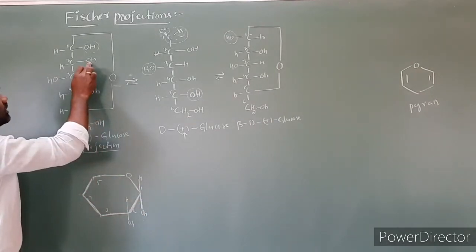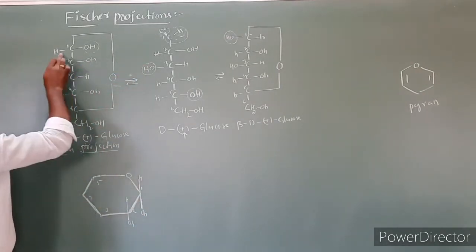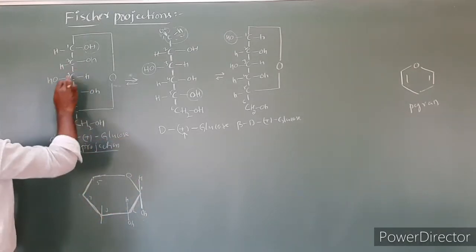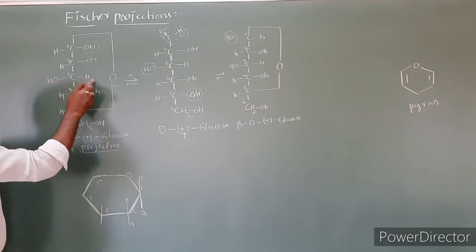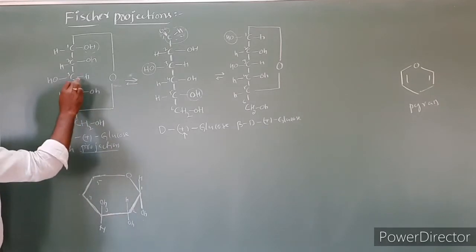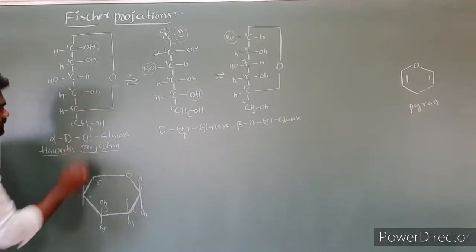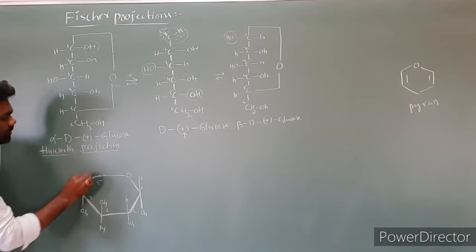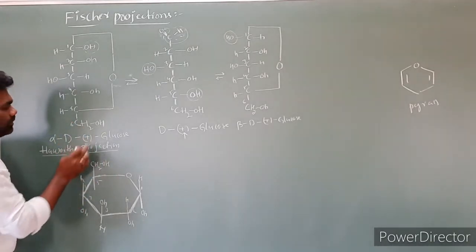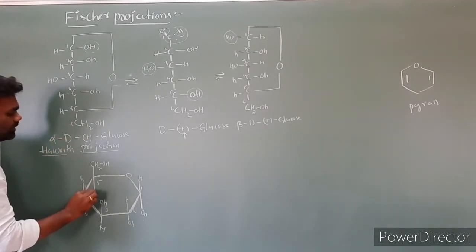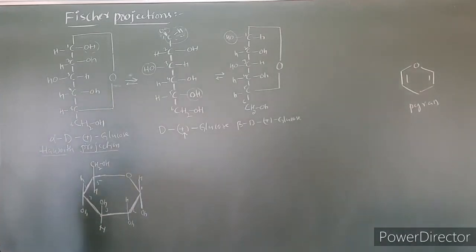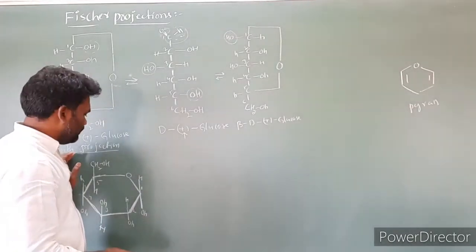So here is the second carbon, OH present at the right side, I took at the bottom, hydrogen on the left, I took at the upside. Then at the third carbon, hydrogen is at the right side, so hydrogen at the bottom, OH at the top. Then at the fourth carbon, OH is at the bottom, hydrogen at the top. At the fifth carbon, we always write CH2OH at the upside and hydrogen at the downside. So this is the Haworth structure of the glucose molecule.